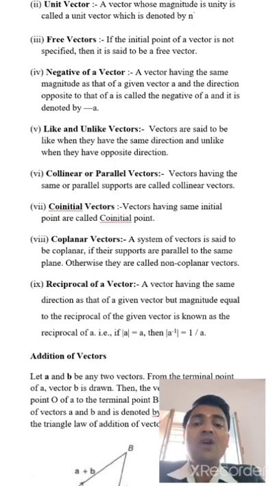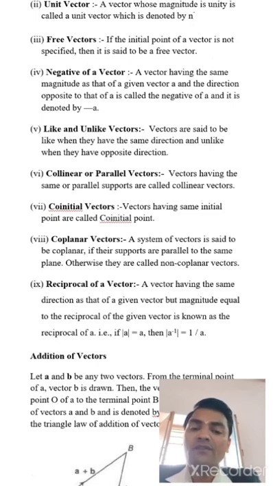Okay, now next, reciprocal of a vector. Reciprocal means just opposite, it means inverse. A vector having the same direction as that of a given vector but magnitude equal to the reciprocal of the given vector is known as the reciprocal of a vector. For example, if magnitude of A equals a, then for A inverse, magnitude equals 1 upon a.